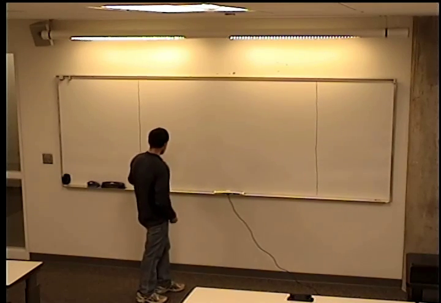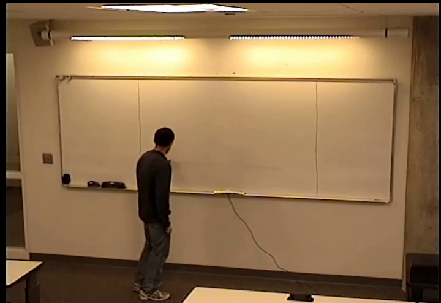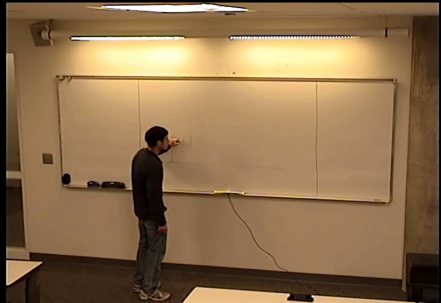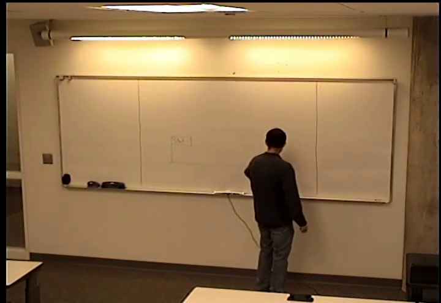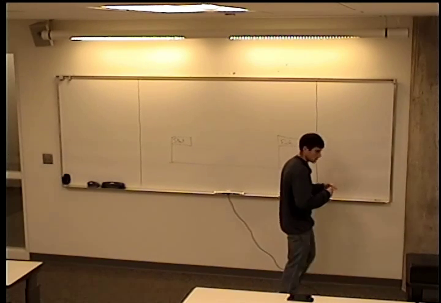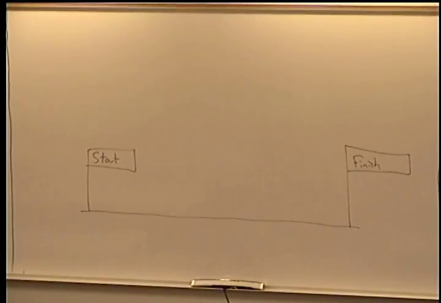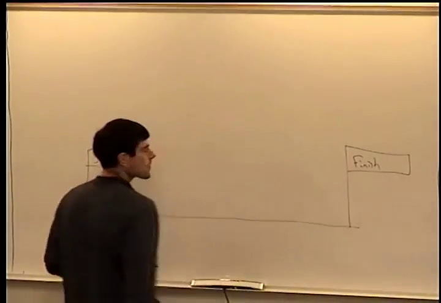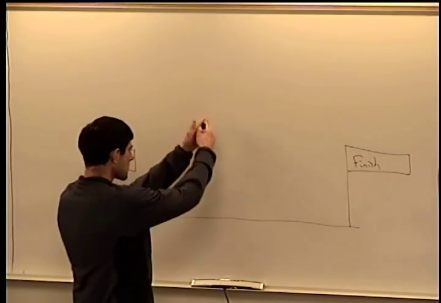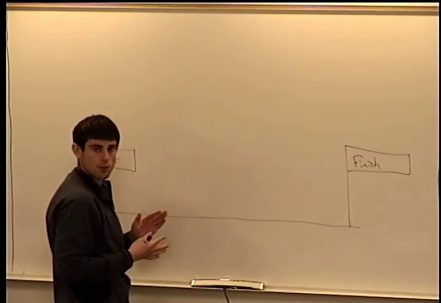So here's the start. Here's our finish line. Let me zoom in. So we have our start and our finish line, and the race is over halfway over now. So we know that not everybody's lined up at the same spot like they were at the start. So we have a distribution of where people are in the race.